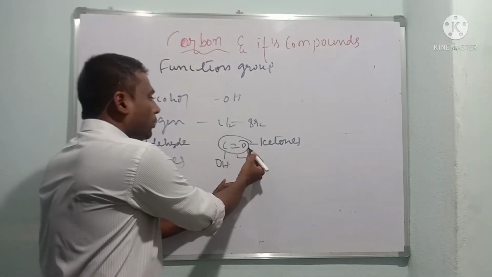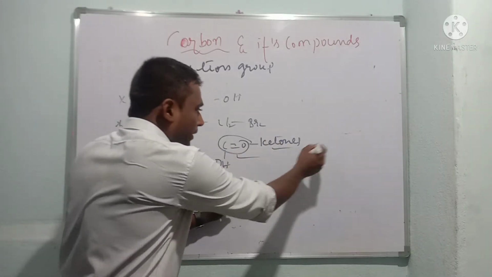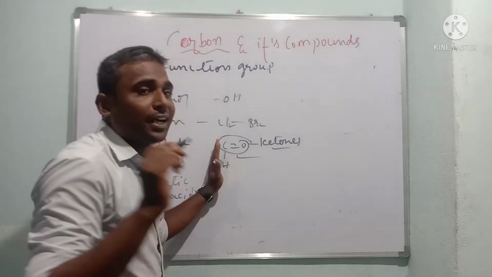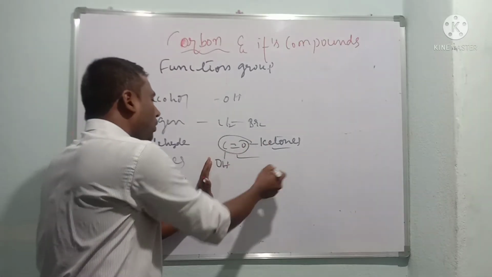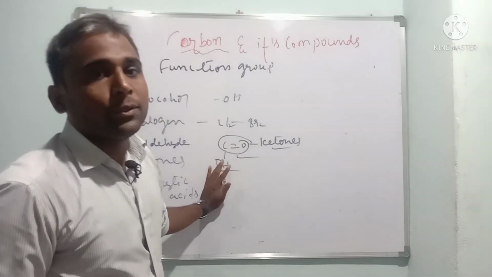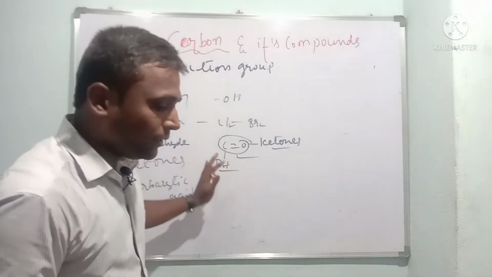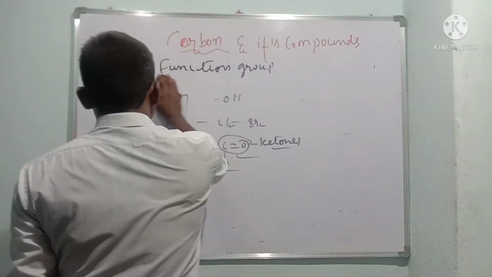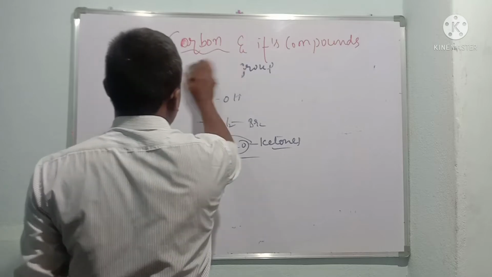If C double bond O is in the compound, that means ketones. If C double bond O with only H is present, that means aldehydes. C double bond OH means carboxylic acids. Okay. So later we will discuss some of the important compounds that we could find among the carbon compounds.